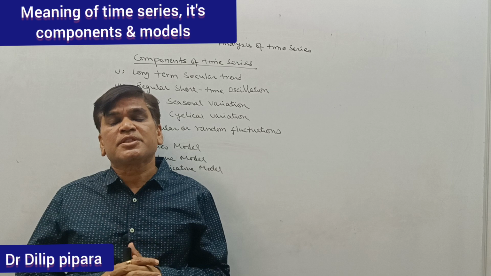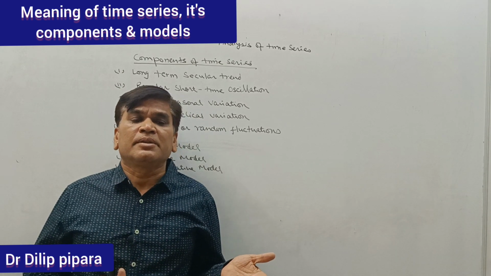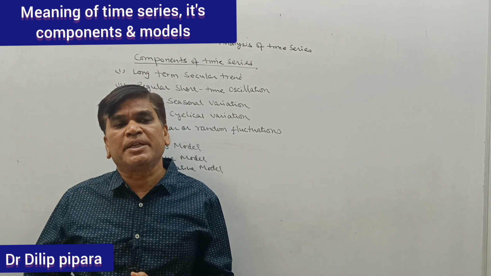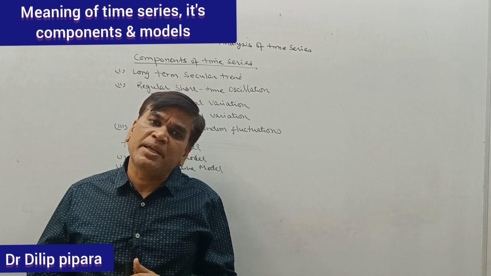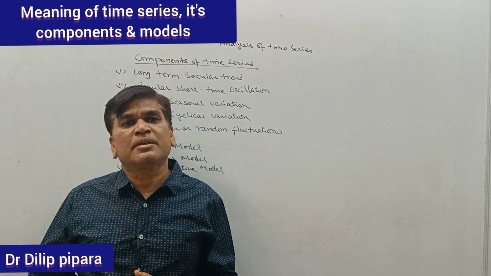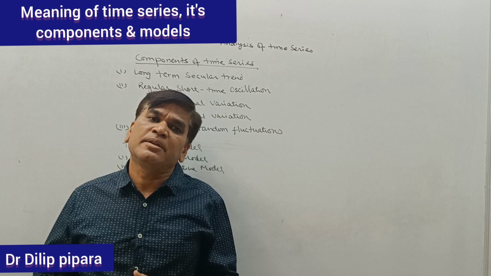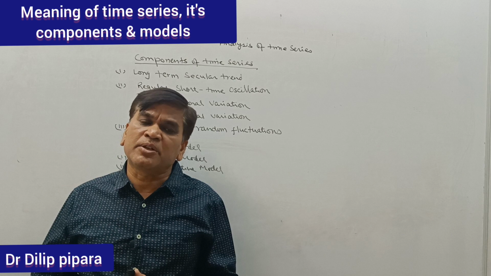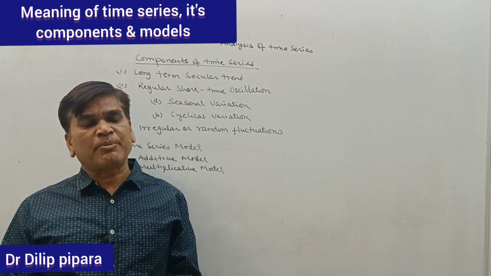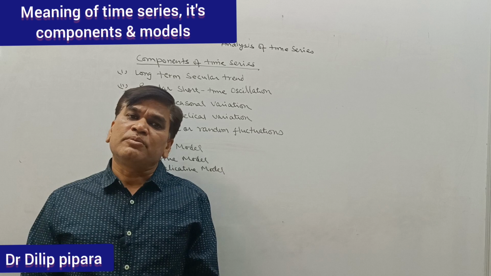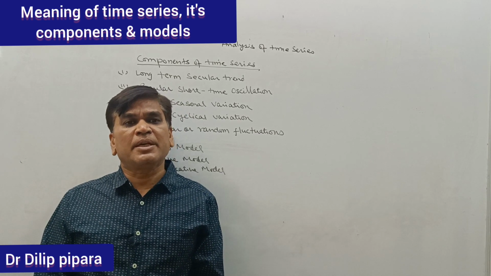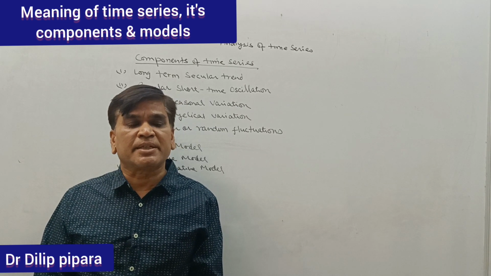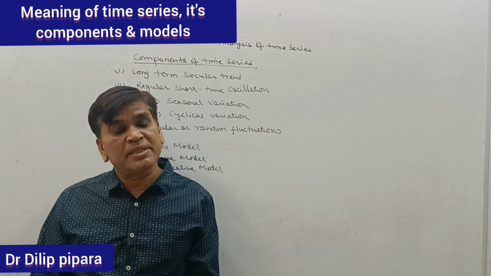The data which changes due to the change in time is called time series data. If we are talking about the population of India, we have the population calculation every 10 years, right from 1881, at regular intervals we have the counting of the population. So we have the data of the population changing every 10 years. This data is called time series data because it depends on the change in time.